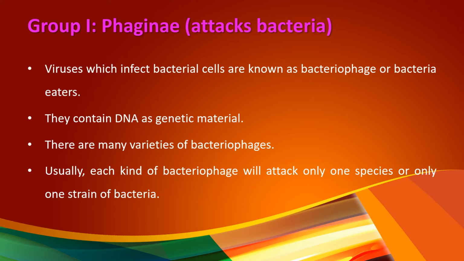All these viruses come under bacteriophages. All these viruses have double-stranded DNA as a genetic material. Usually each kind of bacteriophage will attack only one species or only one strain of bacteria. That means the viruses are host specific.